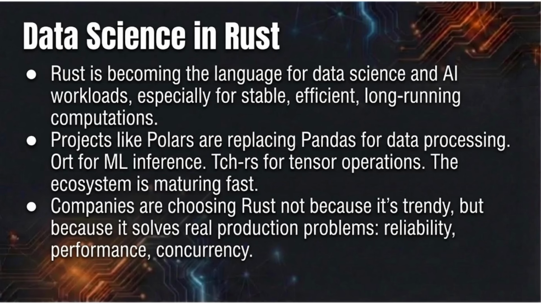There's also a bigger trend. Rust is becoming the language for data science and AI workloads, especially for stable, efficient, long-running computations. Projects like Polars are replacing Pandas for data processing, ORT for ML inference, GRs for tensor operations. The ecosystem is maturing fast. Companies are choosing Rust not because it's trendy but because it solves real production problems: reliability, performance, concurrency.